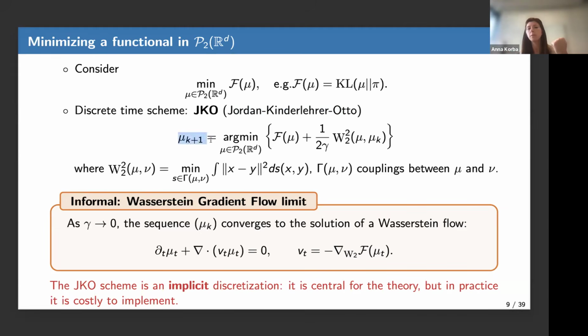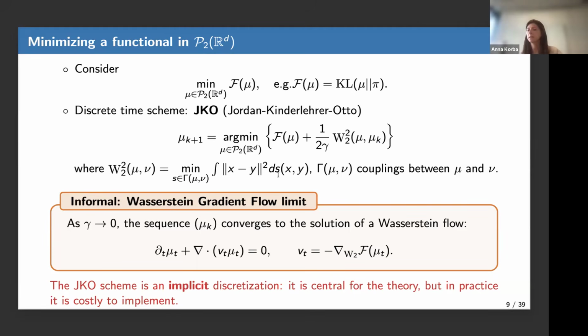Where I say mu at time k plus 1 minimizes my functional plus some squared penalty between mu and the previous iterate. I still have chosen a step size gamma. And here the squared penalty is measured in terms of Wasserstein 2 distance. So I recall the definition of Wasserstein 2 distance. It's minimizing the squared Euclidean norm integrated with respect to a coupling S between mu and nu. So it's a joint probability distribution with first marginal mu and second marginal nu.